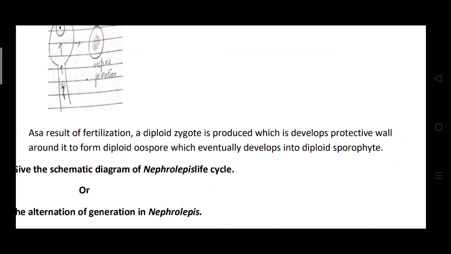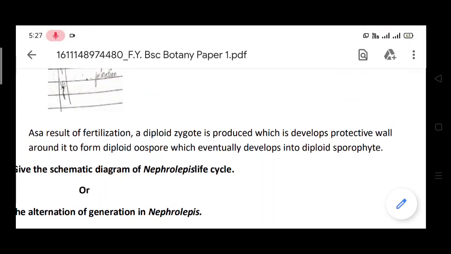When these oospores grow, the sporophytic body will be produced. In this way, the gametophytic reproduction takes place in the plant Nephrolepis.